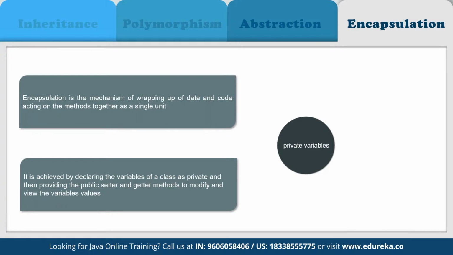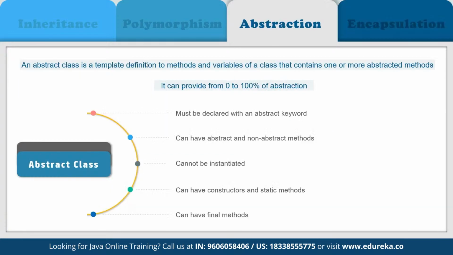Through encapsulation, the methods and variables of an object are well hidden and safe from any unwanted modification. Now let's come back to our encapsulation method. Encapsulation is basically achieved by either declaring the variables of a class as private, or we can provide public setter and getter methods to modify and view the variable values. So we can do both things.